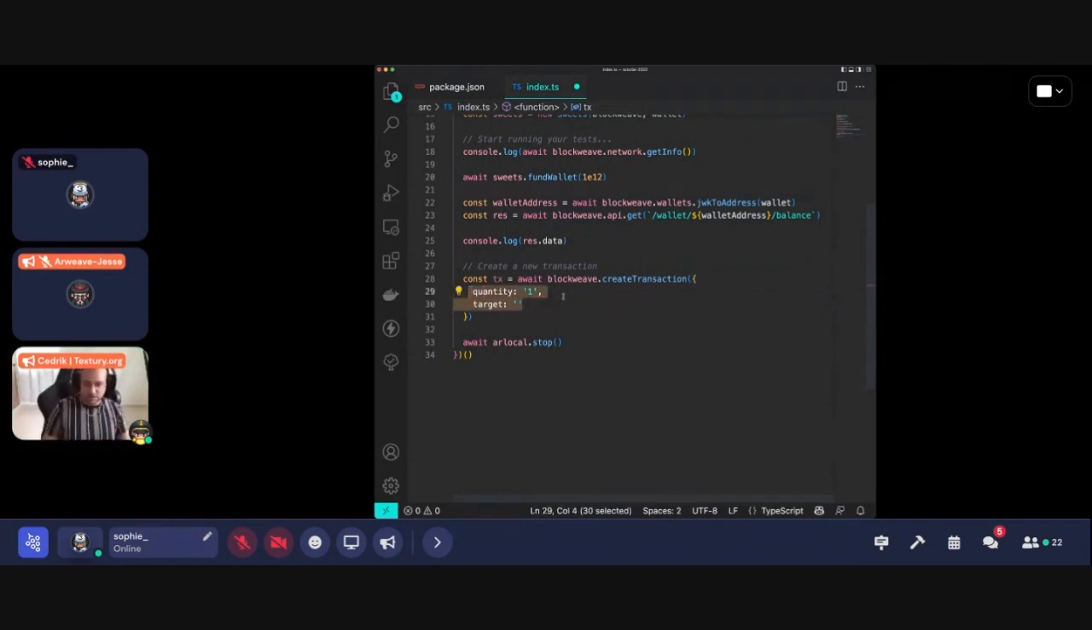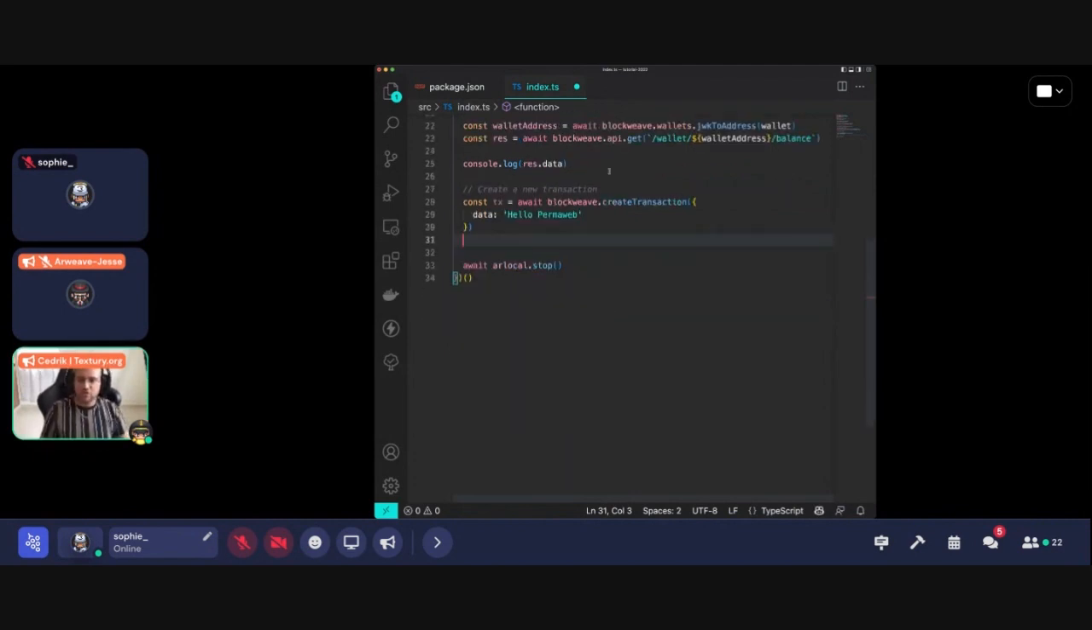So let's change this to the data. Whoops, sorry, data. And let's say hello permaweb. Okay, for now, we can just create a transaction like this. Then we need to sign it and we need to post it. When you sign the transaction, you will have access to the transaction ID.